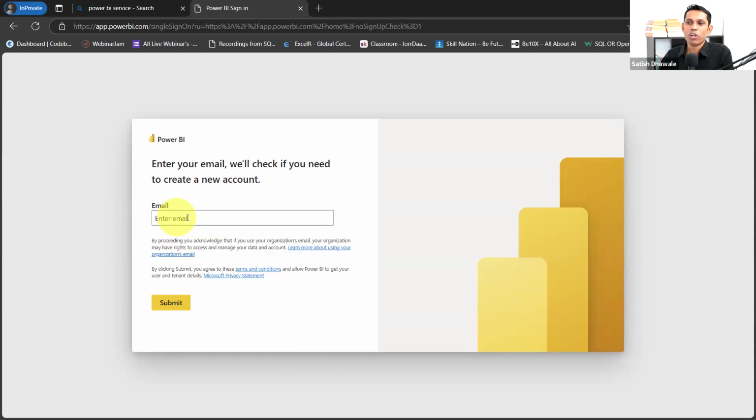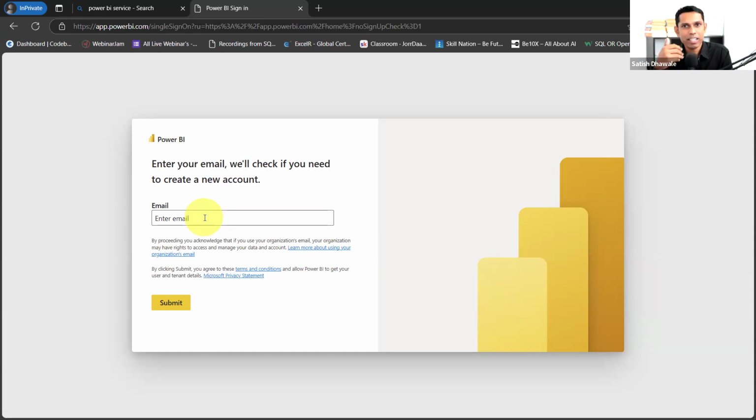So what you have to do is enter your business email, not the personal email, guys. What do I mean by business email? You might be aware of it. If not, then let me tell you. A business email should have your company name domain. For example, if you're working with TCS, then your email ID will be gurudev@tcs.com, right, Gurudevji? Your Sivani@tcs.com, Prashant@tcs.com, like this. So if you are working with that company, you'll get that.